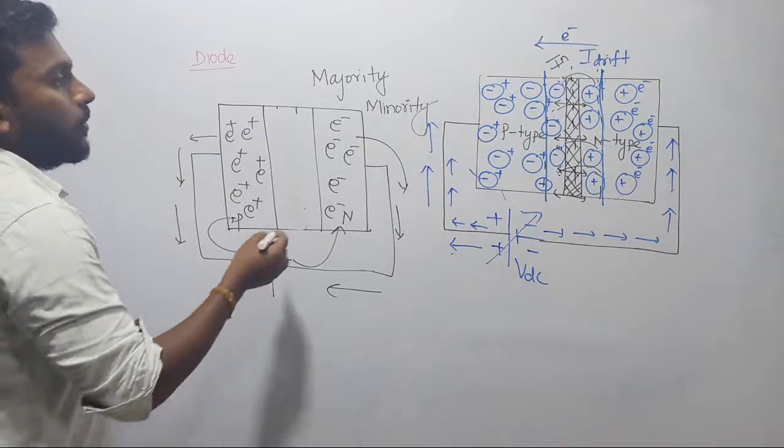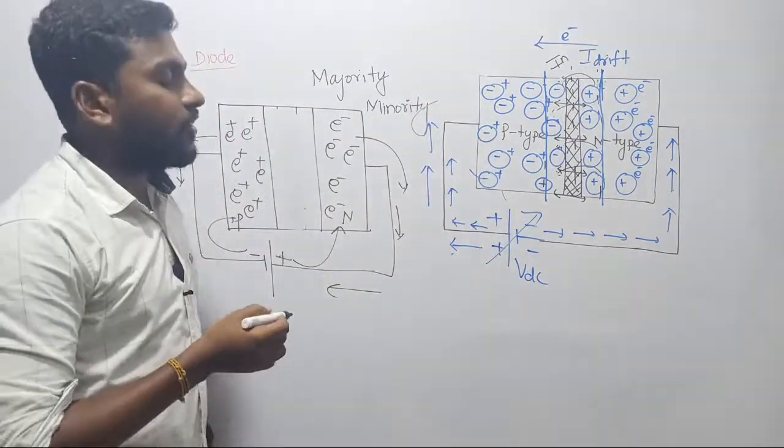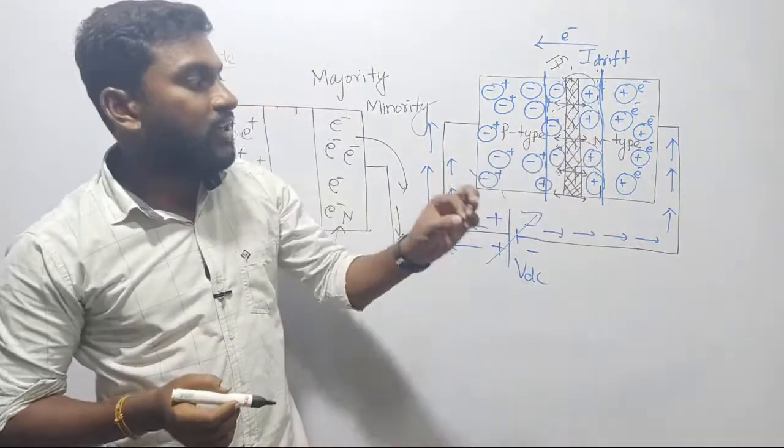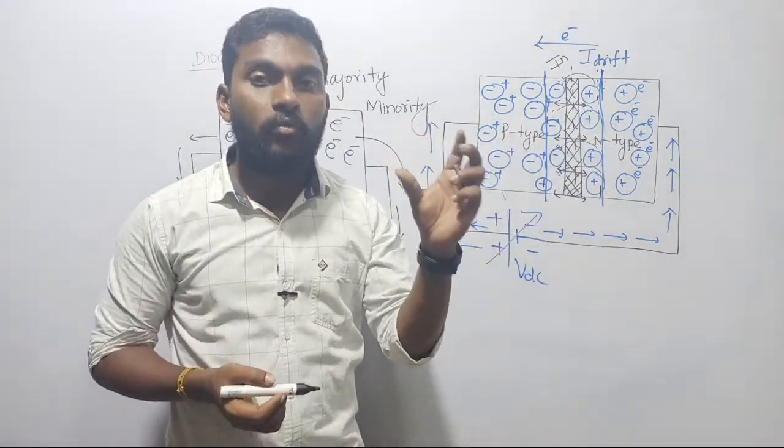In case of P type of material, the majority charge carriers are holes. In case of N type of material, the majority charge carriers are electrons. Now you should try to get the meaning of majority.